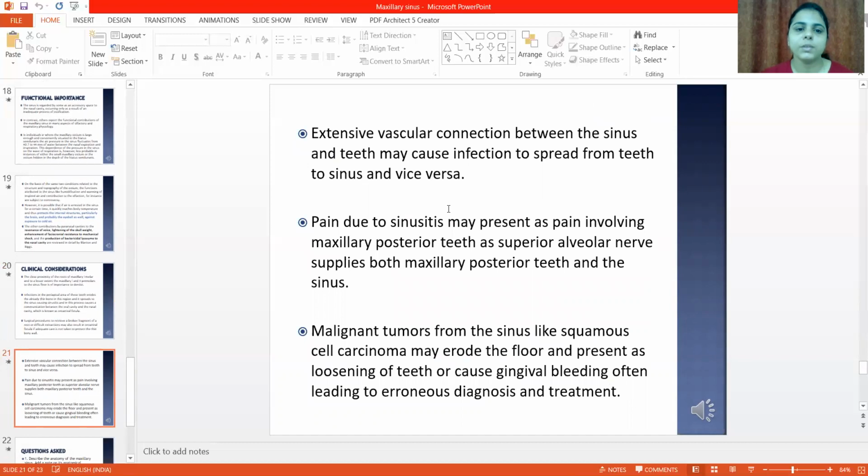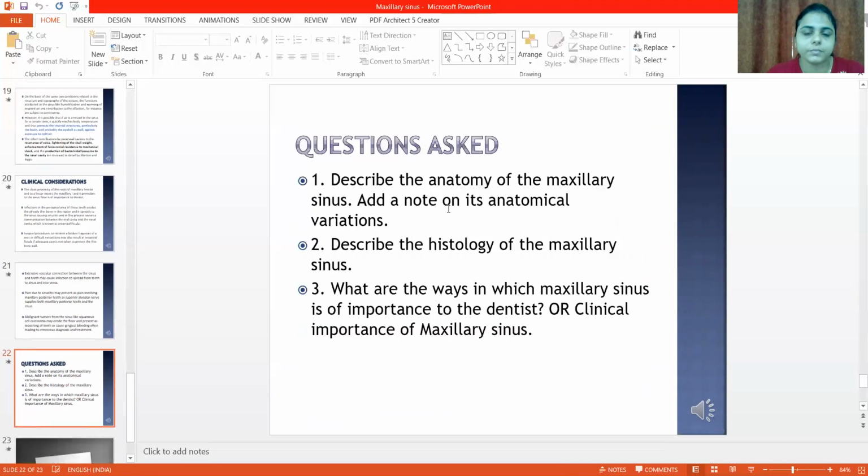Extensive vascular connection between the sinus and teeth may cause infection to spread from the teeth to the sinus and vice versa. Sometimes the pain due to sinusitis can also be experienced involving the maxillary posterior teeth, as the superior alveolar nerve is in close approximation with both the maxillary posterior teeth and the sinus. Malignant tumors from the sinus like squamous cell carcinoma may erode the floor and present as loosening of the teeth or cause gingival bleeding, often leading to erroneous diagnosis and treatment.